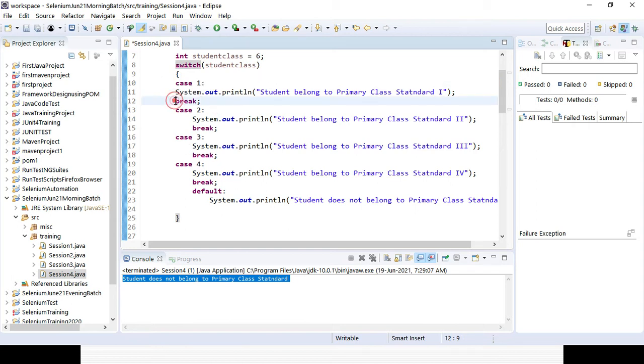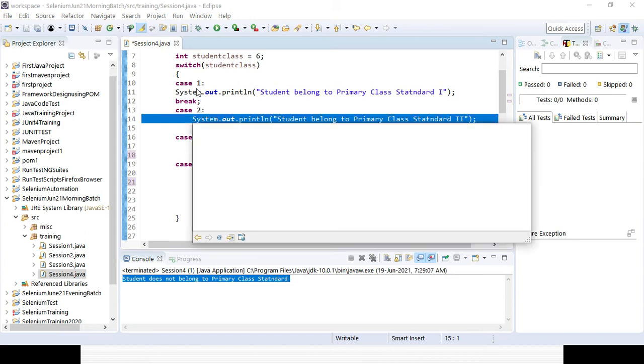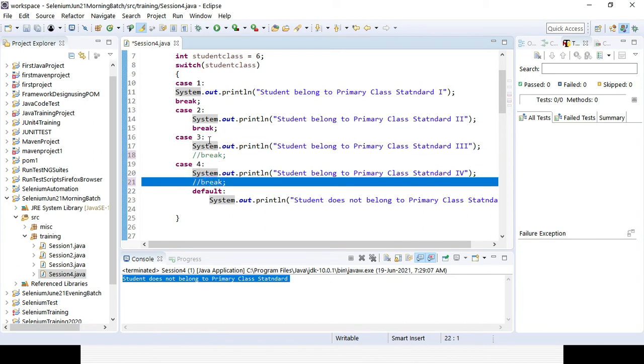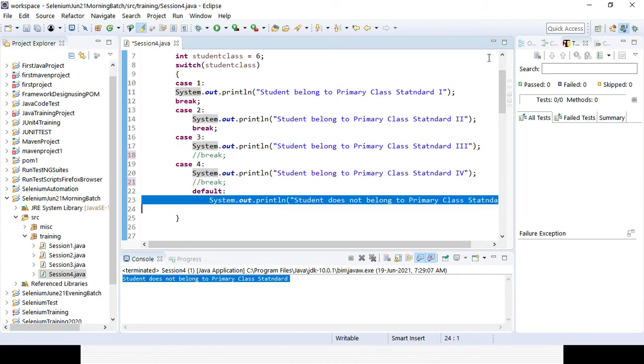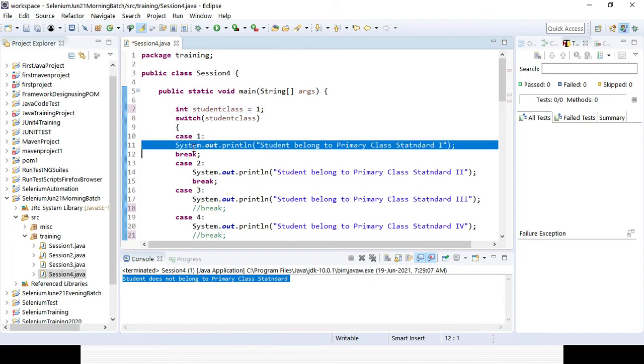So let's keep the break for two parts, and for the third and fourth parts just remove the break, right? So here no break is there. So what happens? In case the first condition is getting matched, it will break. If the second condition is getting matched, it is getting break. But in case the third condition is getting matched, there is no break, so the third, fourth, and default will also be printed. Okay. So now check with 1. Here the break is there, right? So definitely it will only print that part.